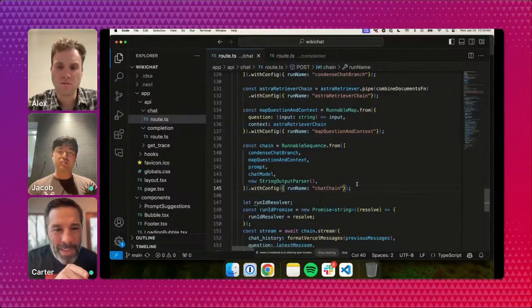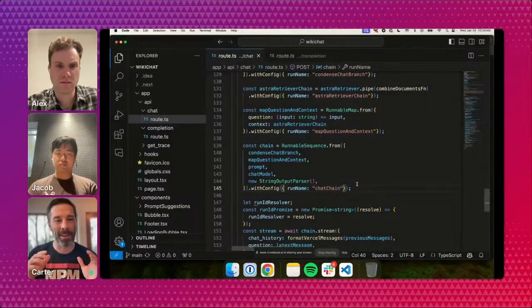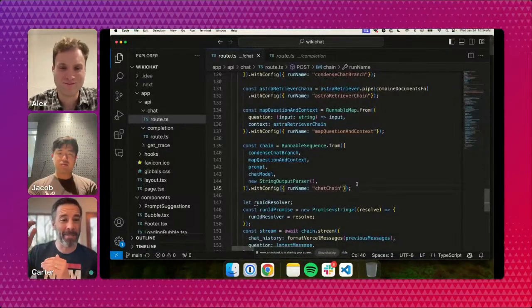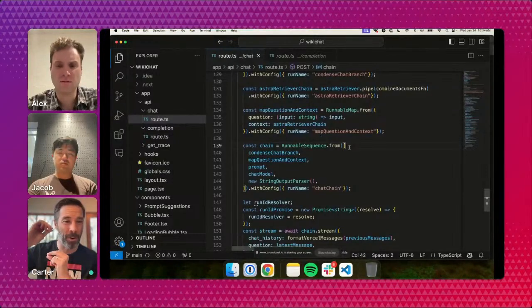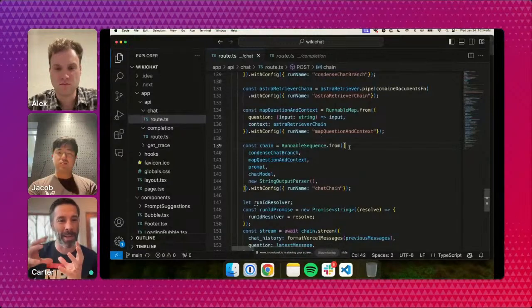So basically, line 139 to 145, you all should just think of that as the LangChain program. That is the program that you're setting up for LangChain, and then that sequence starts to execute. And there are a bunch of really interesting rules about how it executes and how that information gets logged. But it's pretty cool.